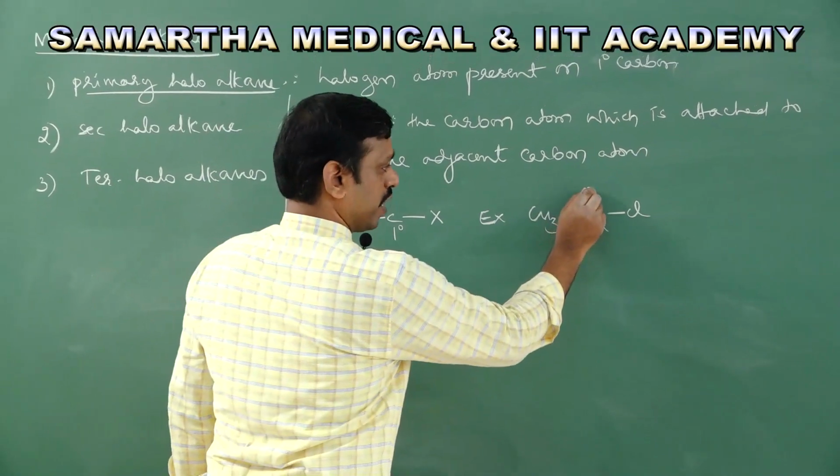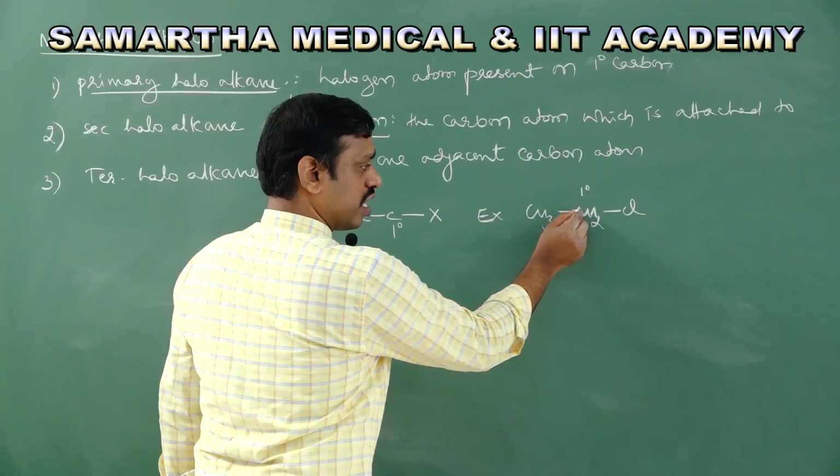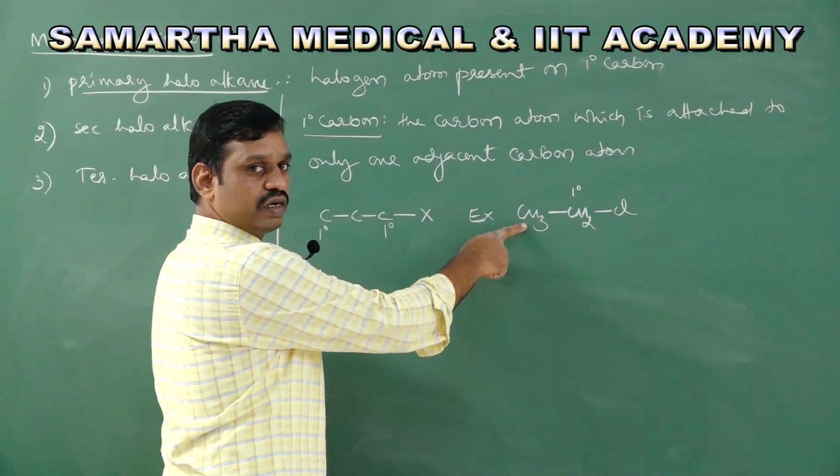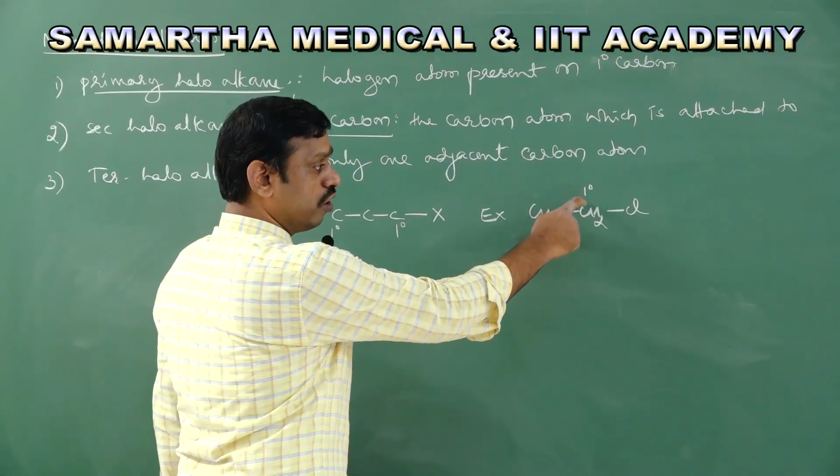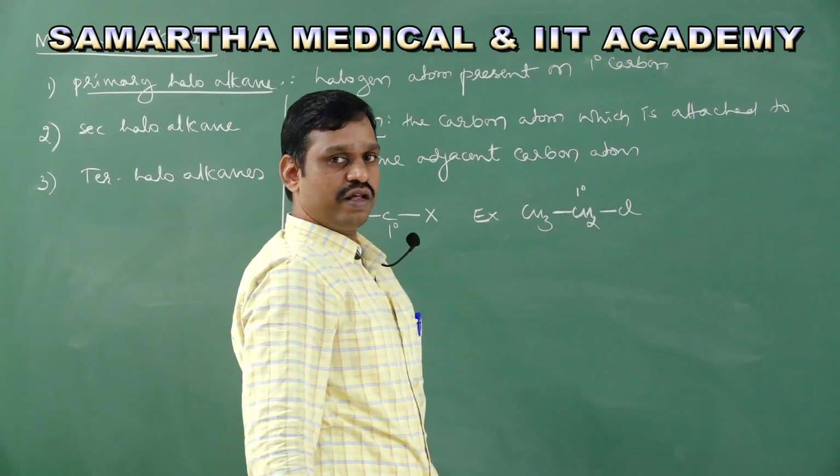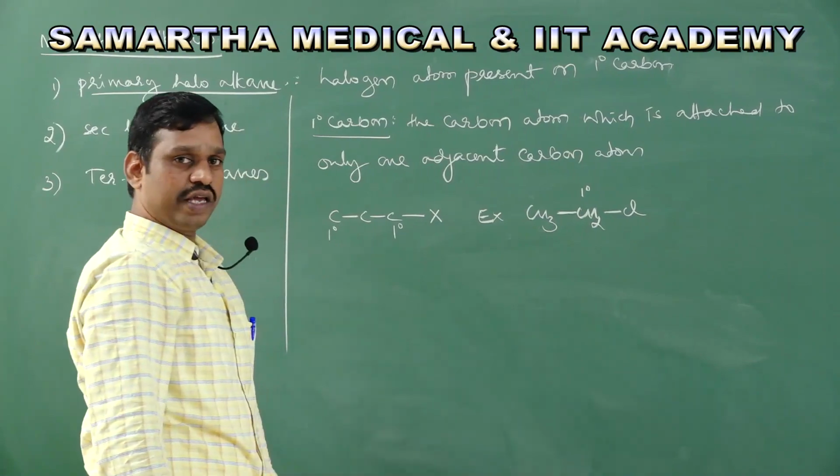This is a primary carbon because this carbon is attached to one adjacent carbon. On this primary carbon, there is a halogen. Therefore, it is a primary haloalkane.